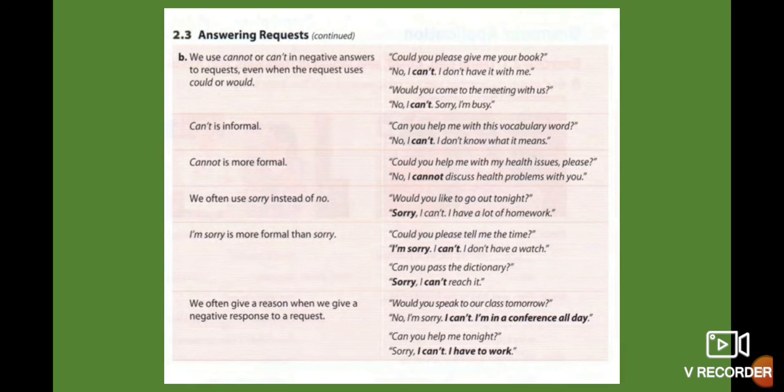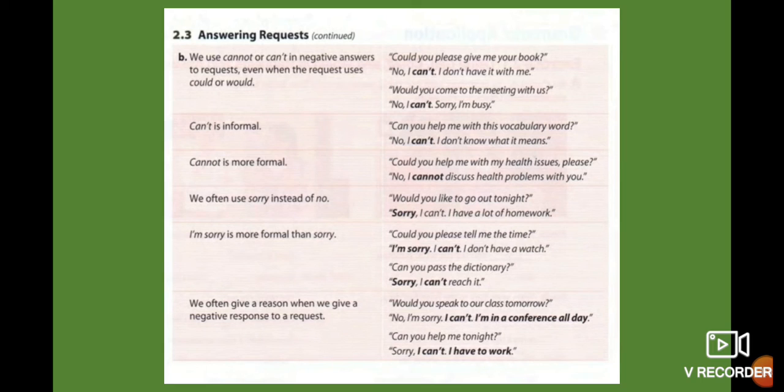Will you come to the meeting with us? No, I can't. Sorry, I'm busy. That means even if the request you use is could or would, your answer in negative form is with cannot or maybe can't. Can't is informal. Can you help me with this vocabulary word? No, I can't. I don't know what it means.